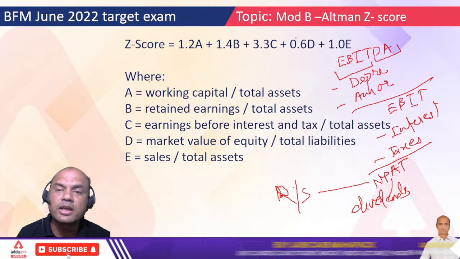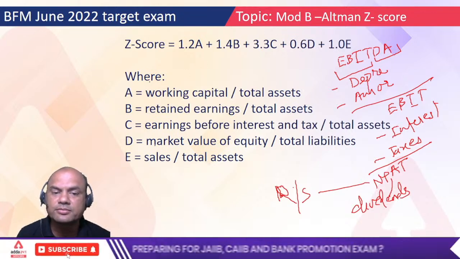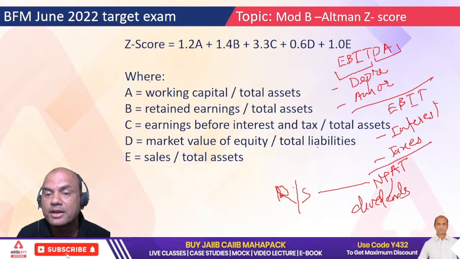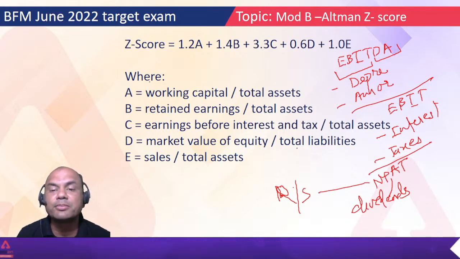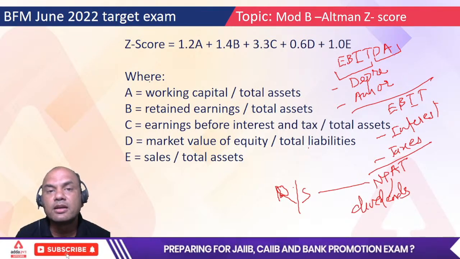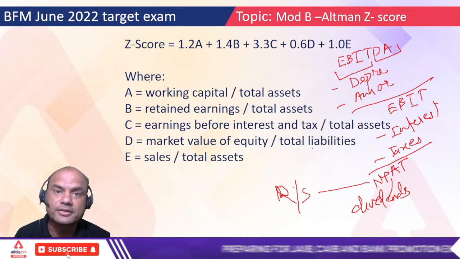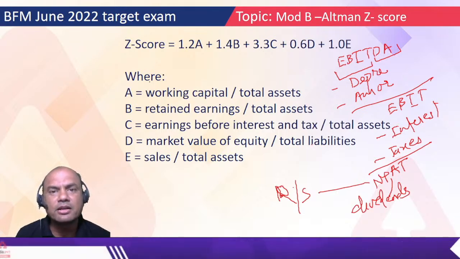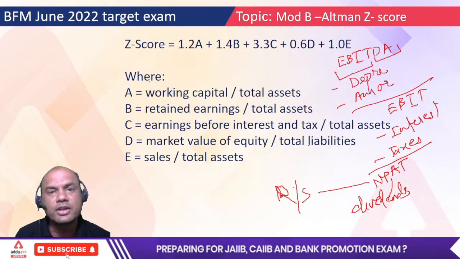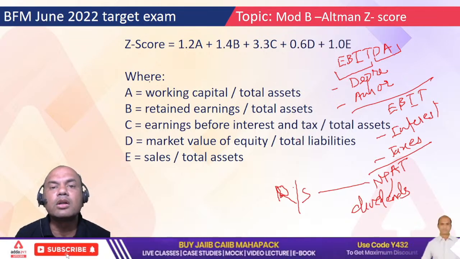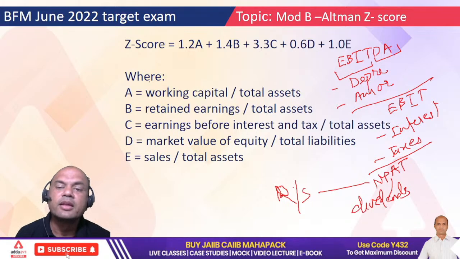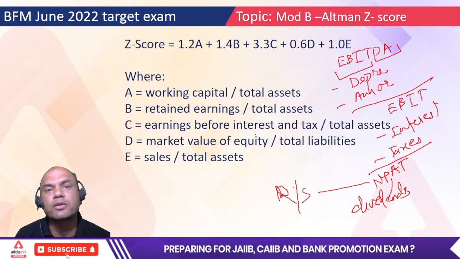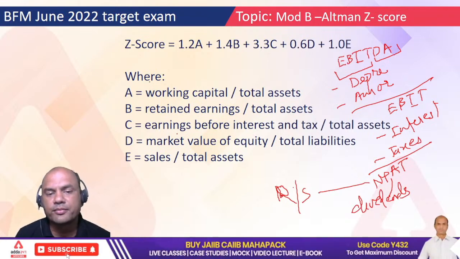D. What is the figure for D? 0.6. Look at the weightage. Market value of the equity upon total liabilities. Here it is total liabilities. If it's a bank, what are the liabilities of a bank? Tell me fast. Saving is a liability, current is a liability, FD is a liability, everything is a liability. What are the assets? All the loans are assets. And market value of equity means value of one share into number of shares. Simple. D done.